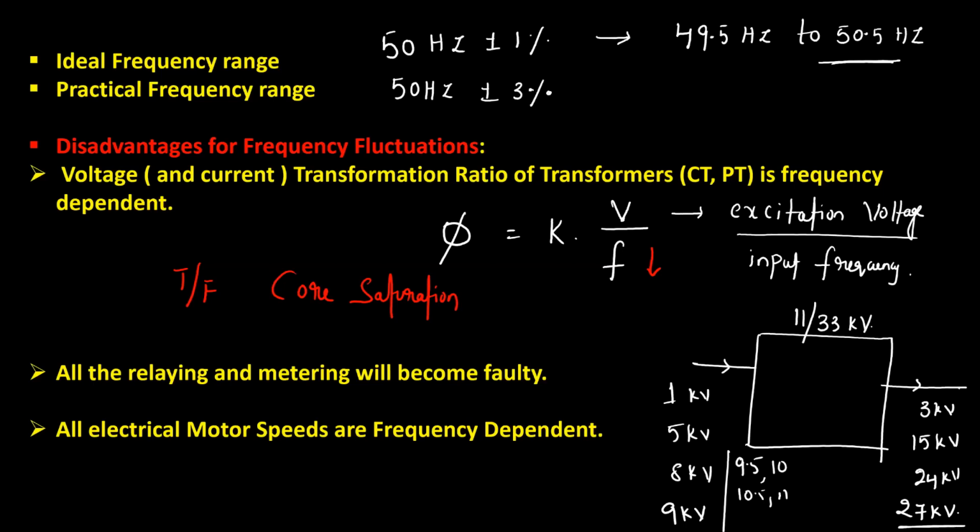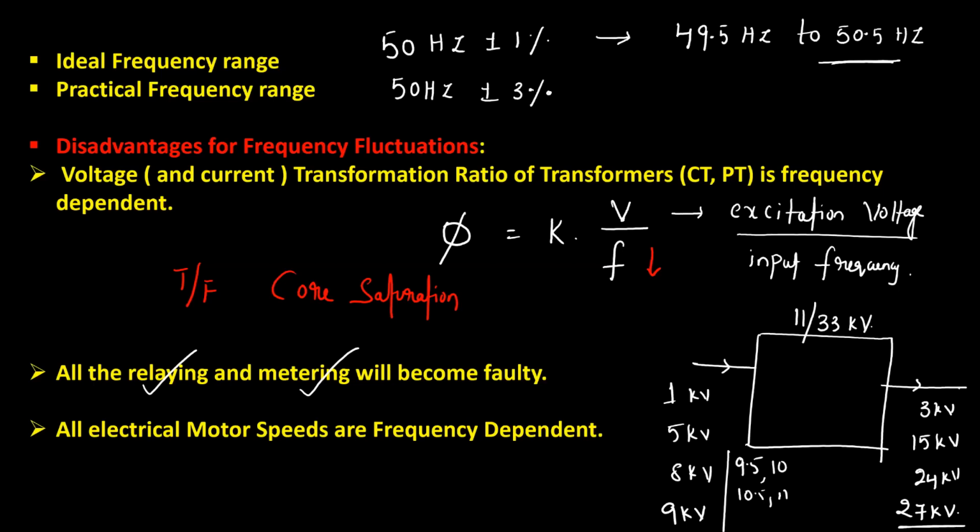So once your transformer ratio is not constant, even your current CT ratio and voltage PT ratio will also not be constant. So your complete relaying, that is protection, and your metering will be faulty, because all the decisions we are making, all the relays, all the measurements, are being made based on the values that we sense and measure. So this is another big problem.